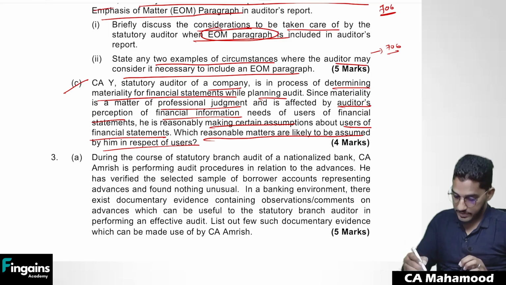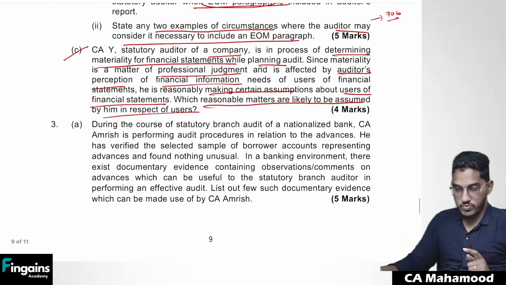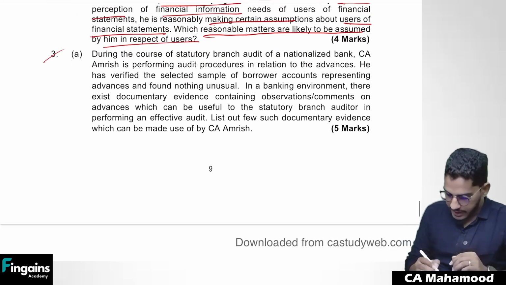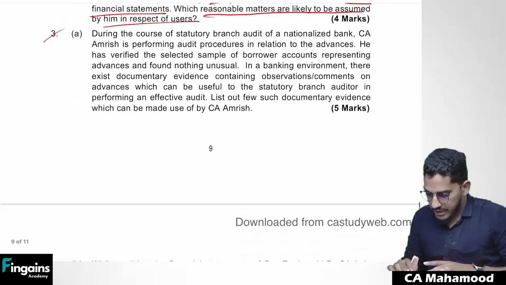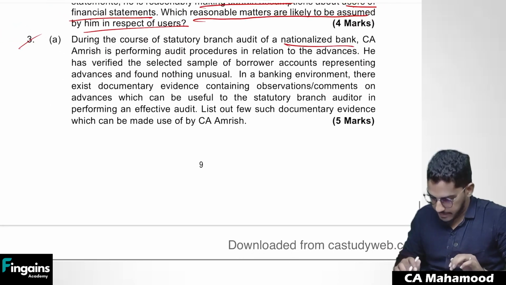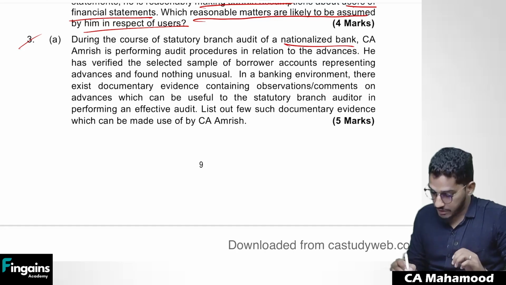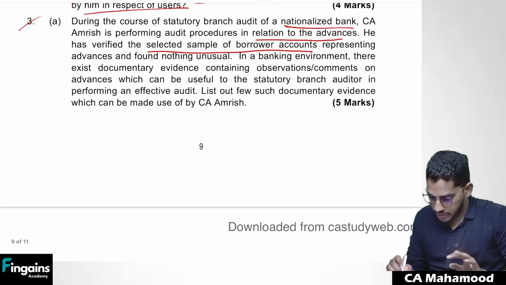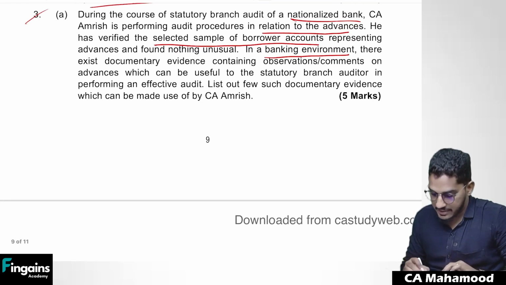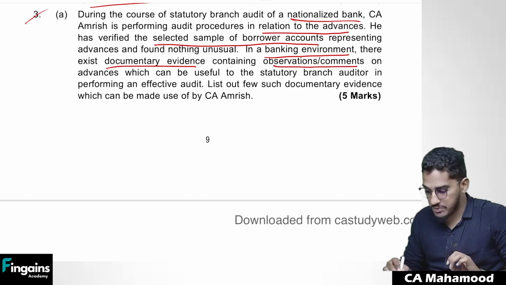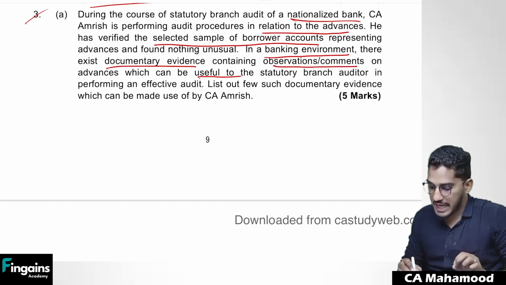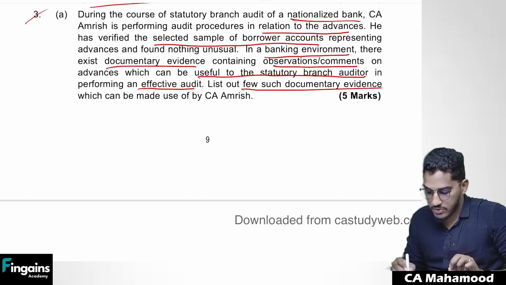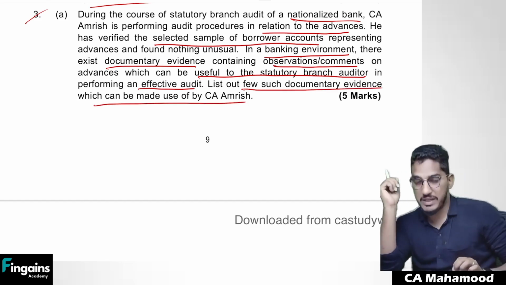Clear? Next. So this is what regarding question number 2. So let us now proceed with question number 3. 3A we will discuss now. During the course of statutory branch audit of a nationalized bank, CA Amrish is performing audit procedures in relation to the advances. He has verified the selected sample of the borrower accounts representing advances and found nothing unusual. In a banking environment, there exist documentary evidences containing observations or comments on advances which can be useful to the statutory branch auditor in performing an effective audit. List out few such documentary evidences which can be made use of by CA Amrish.